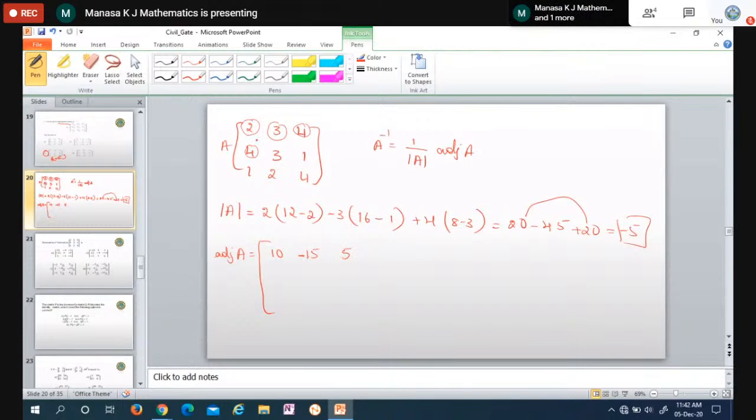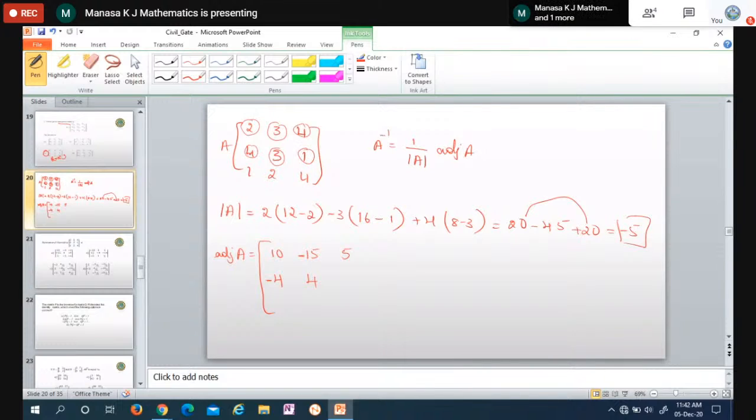If you take this as the element, leave the same row, same column, the remaining is 3, 4, 2, 4. 3 into 4 is 12, 12 minus 8 is 4. But here the sign is minus, so you just add minus. Then if you take this as the element, leave the same row and same column, then 2 into 4 is 8, 8 minus 4 is 4 and it is positive.